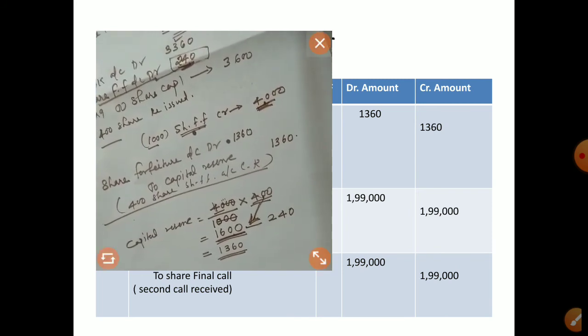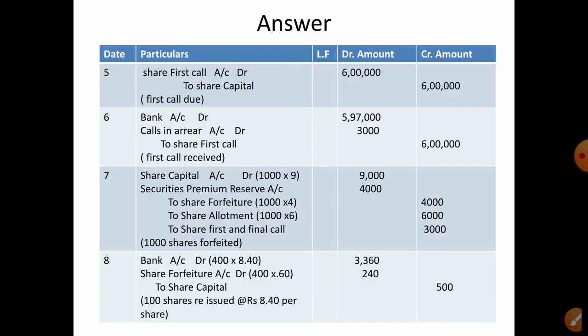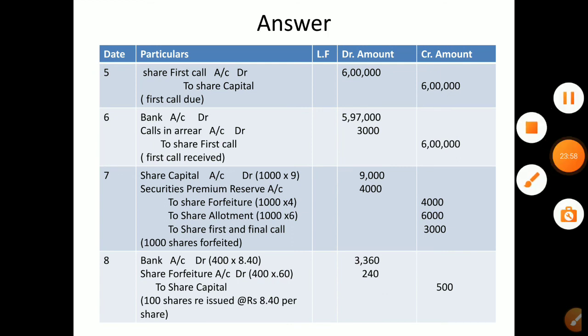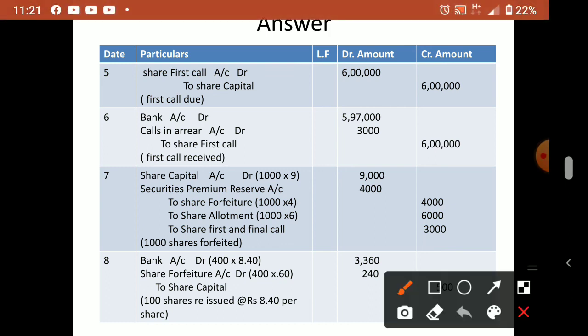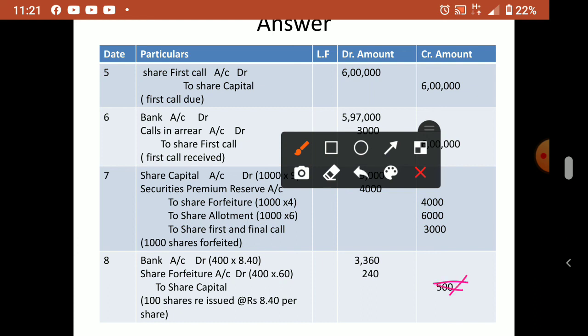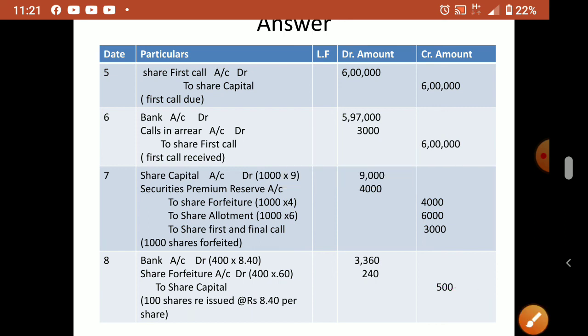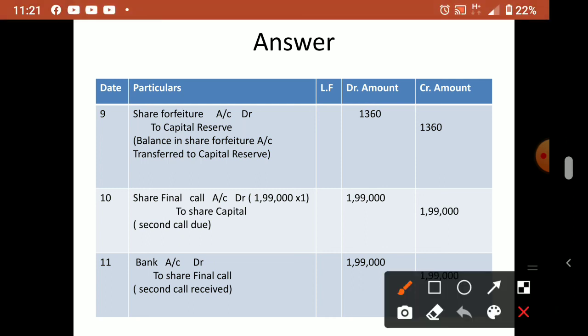Okay, here you see the same entry I passed. Before that, one correction here: this is not 500, this is 3600. Typing mistake, sorry for that. Then the share forfeiture, as I told you, the proportionate amount you have to transfer to the capital reserve account is 1360.